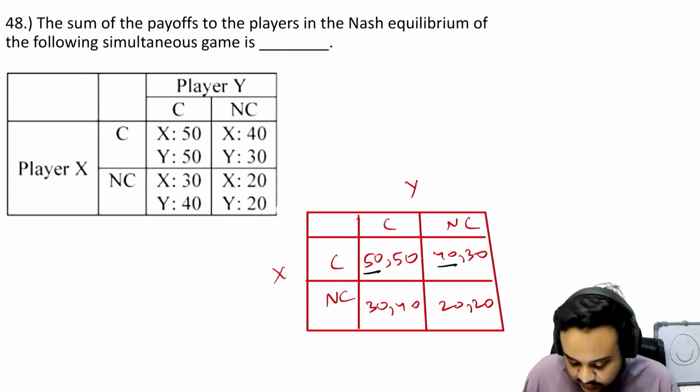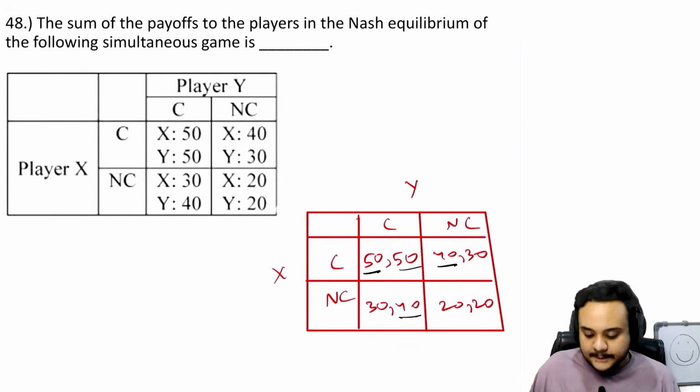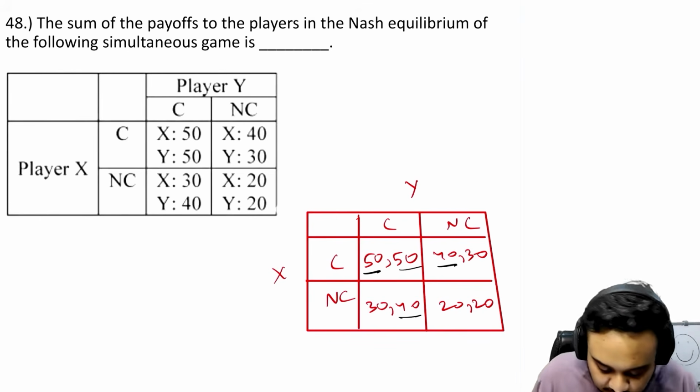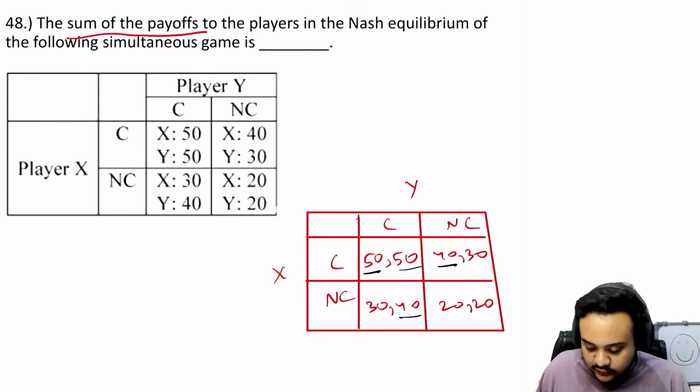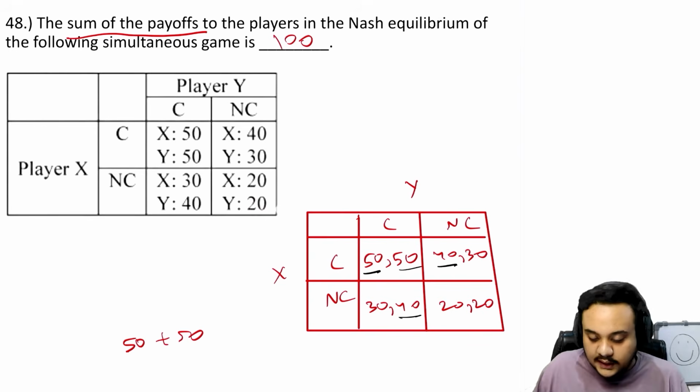Now we say that X is going C. Then what will Y do? Y is going for this one, which is higher. Then if X is going NC, Y will go for this one, right? So what is the Nash equilibrium? Very clearly this is the one. But there is one more step to do: we have to find the sum of the payoffs, which is 50 plus 50, it is 100. That is a step that you should not and cannot miss.